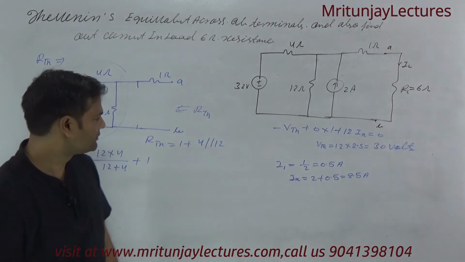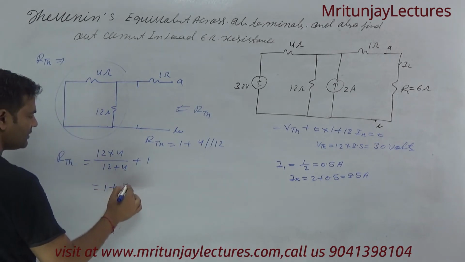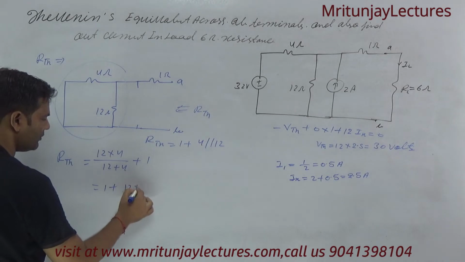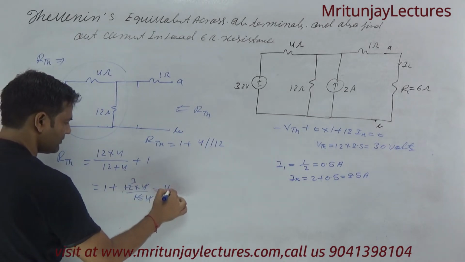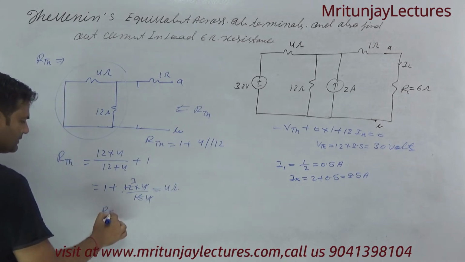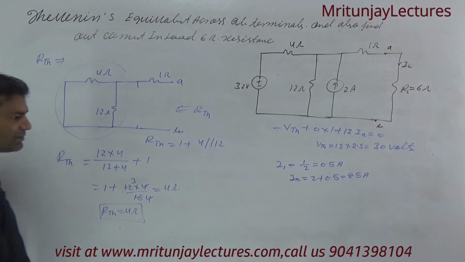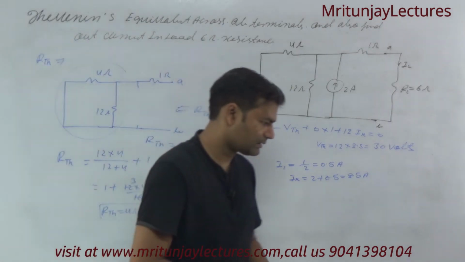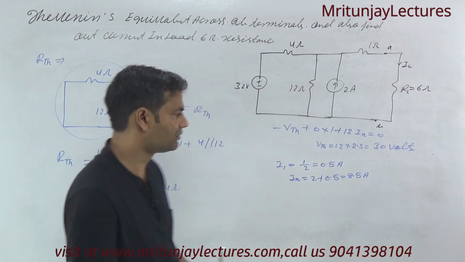So now this is 1 plus 48 divided by 16, that is 4 ohm. So ZTH is equal to 4 ohm.